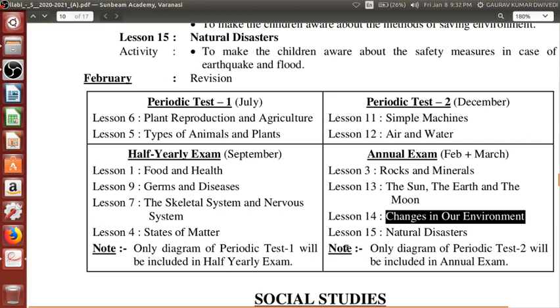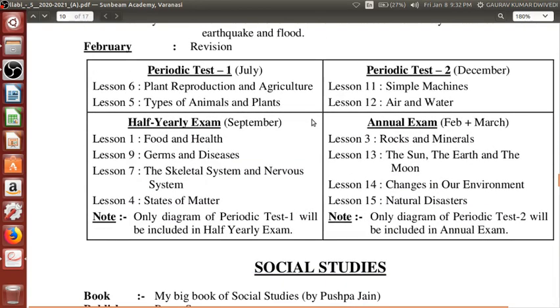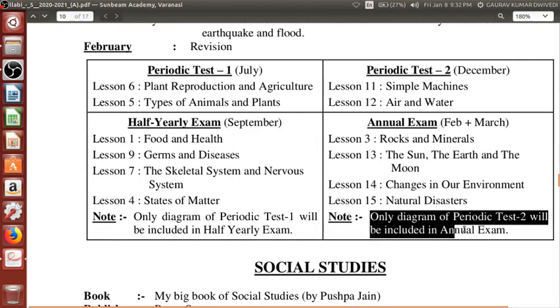As you can see, a note has also been given, that only the diagrams of periodic test 2 will be included in the annual exam. This means that please don't throw away your copies or wind up your notes of the previous unit test 2, because the diagrams will be asked from them. So please keep it safely so that you are able to revise it, or you can even revise it from the books as well, no issue in that.